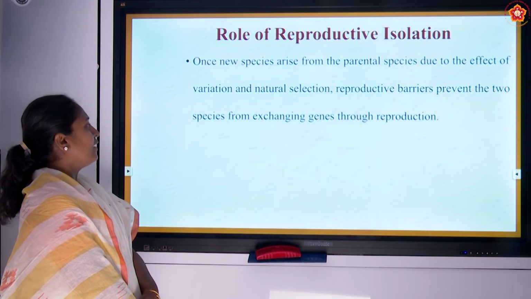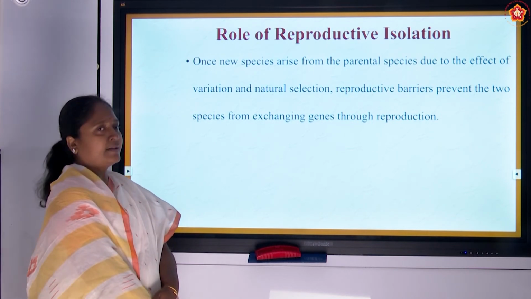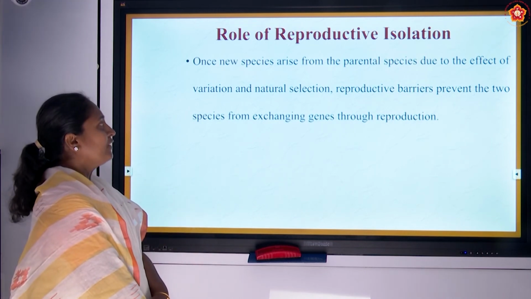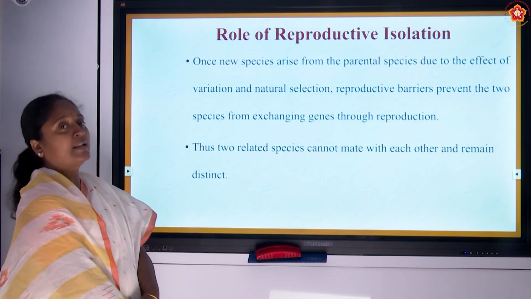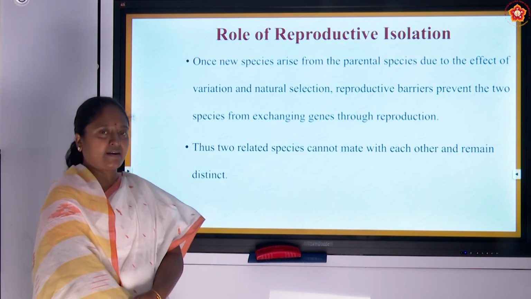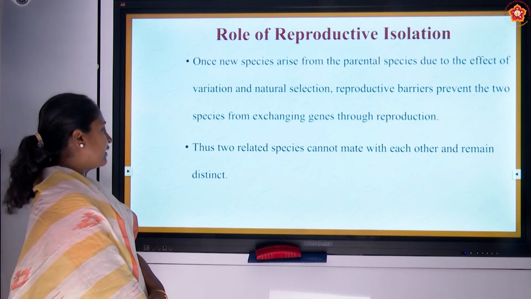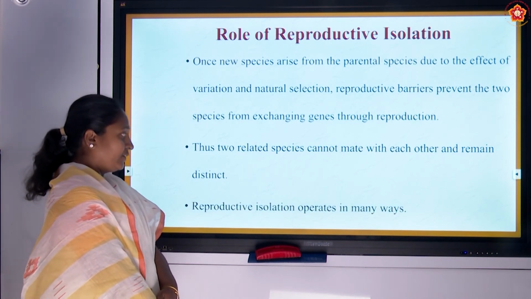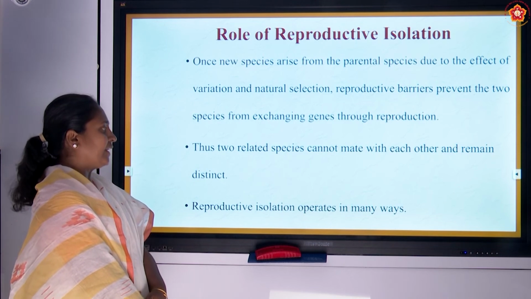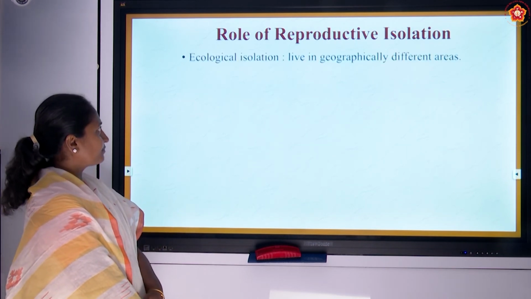So, exchange of characters or genes is possible only through reproduction which happens between the species. If it is not present, then it is known as reproductive isolation. If two related species cannot mate and produce offspring, then they will remain distinct. Eventually, they will have a reproductive isolation, and thereby the organisms tend to become separate species.